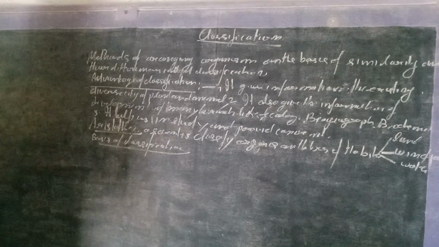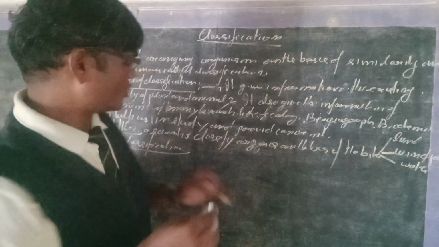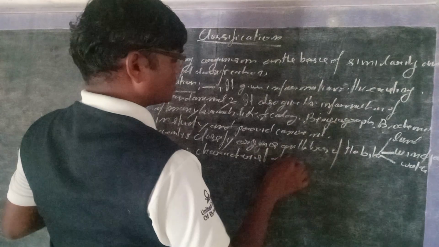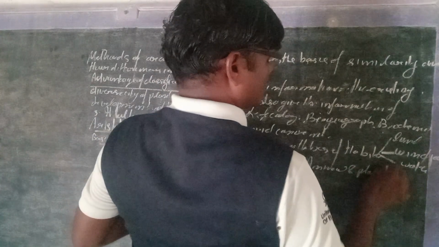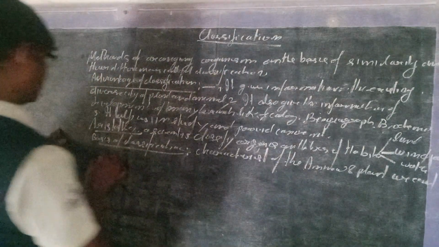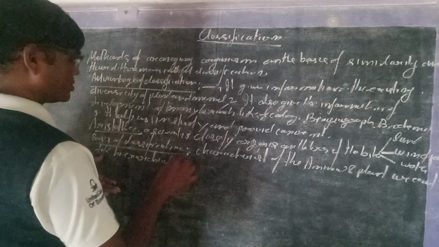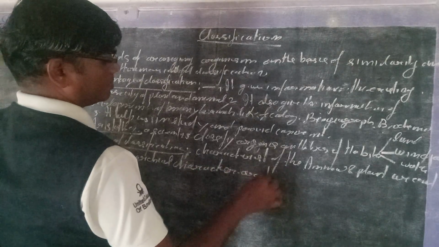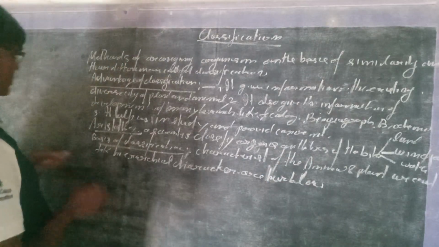What is the basis of classification? The basis of classification is the characteristics of animals and plants, on which we can take hierarchical classification. Some characters are here below, and we will study them one by one.